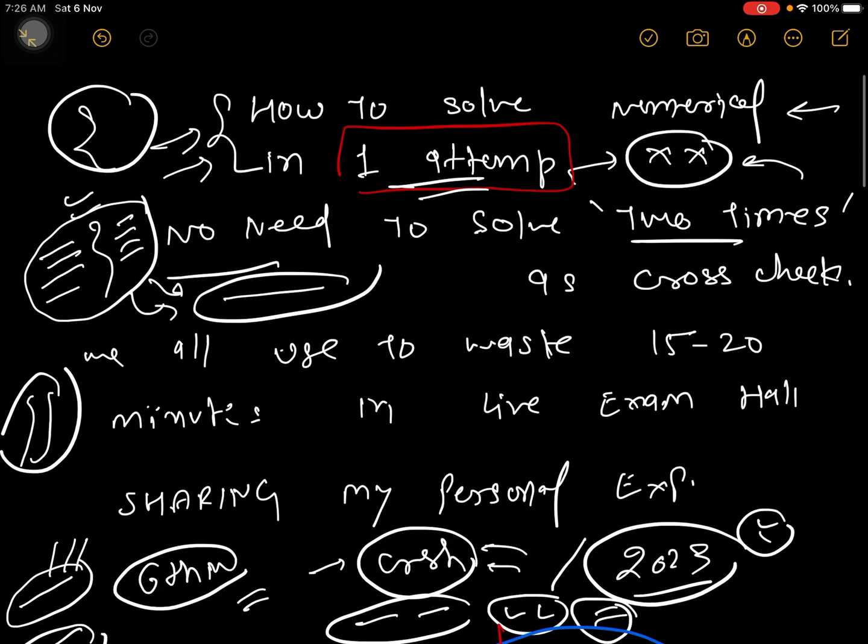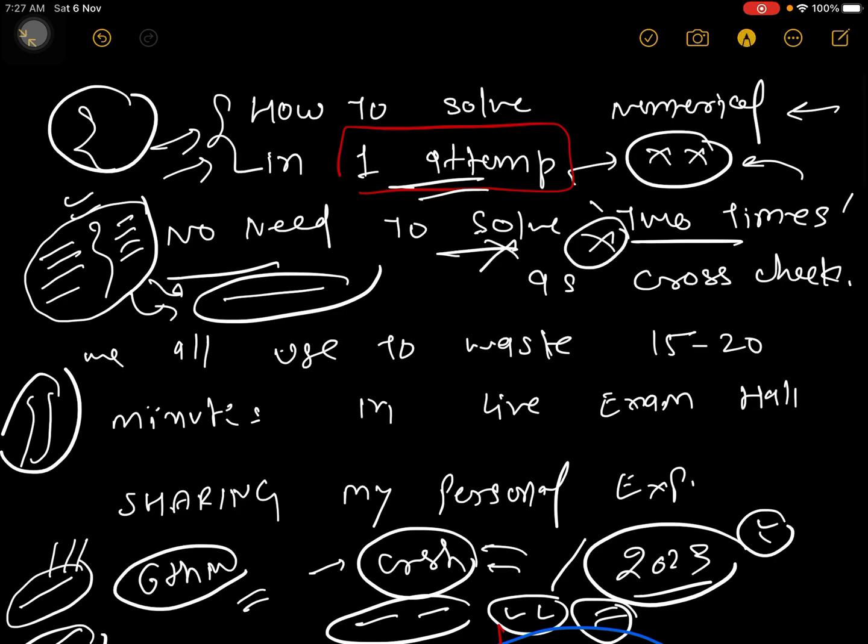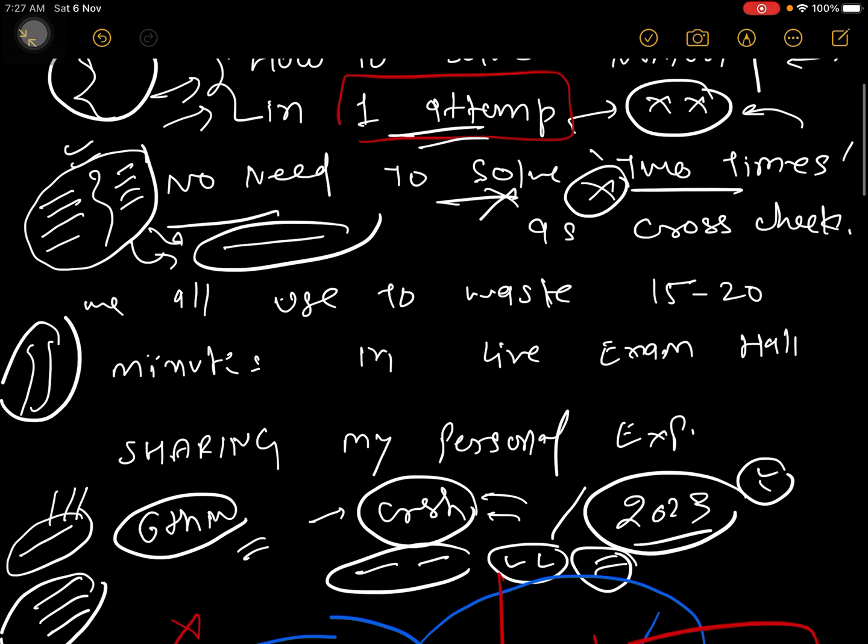Now you see here, no need to solve it twice. If you do it this way, that is the correct procedure, right? No need to solve two times, because we all used to waste our 15 to 20 minutes. Guys, this is my personal experience. I have written the GATE exam so many times and I have qualified 5 times. That's why I'm saying this.